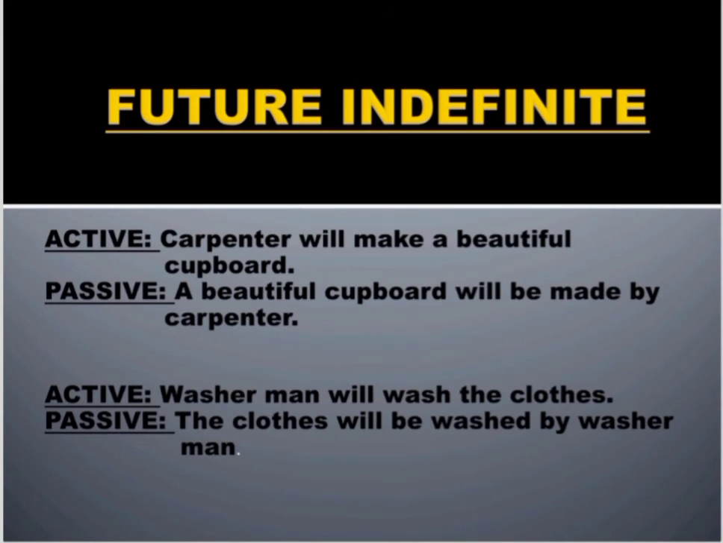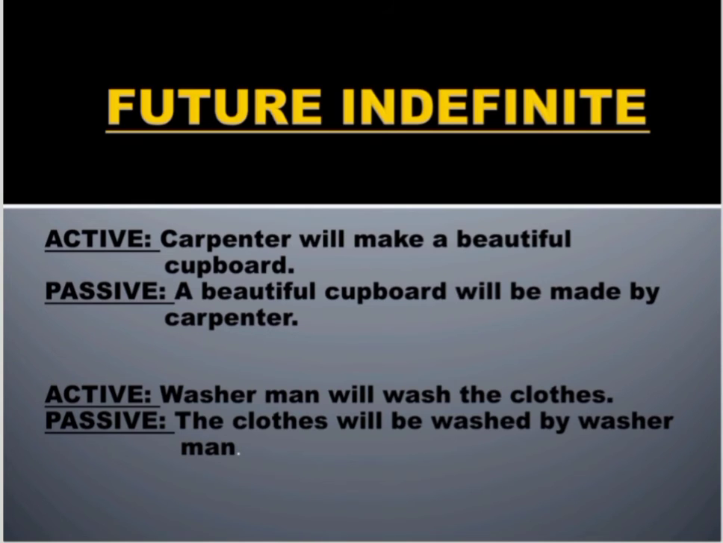Now the first example of active voice, carpenter will make a beautiful cupboard. Here carpenter is a subject, will is a helping verb, make is a verb's first form, a beautiful cupboard is an object. Passive, a beautiful cupboard will be made by carpenter. A beautiful cupboard is an object, will be is a helping verb, made verb's third form, then I have added by, and in the last here comes the subject carpenter.